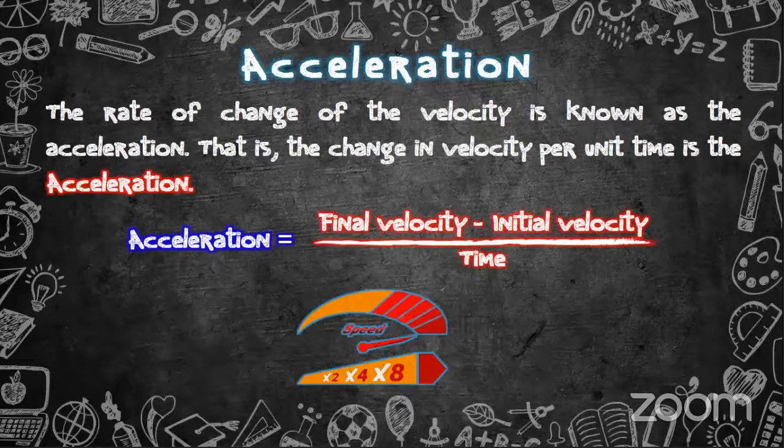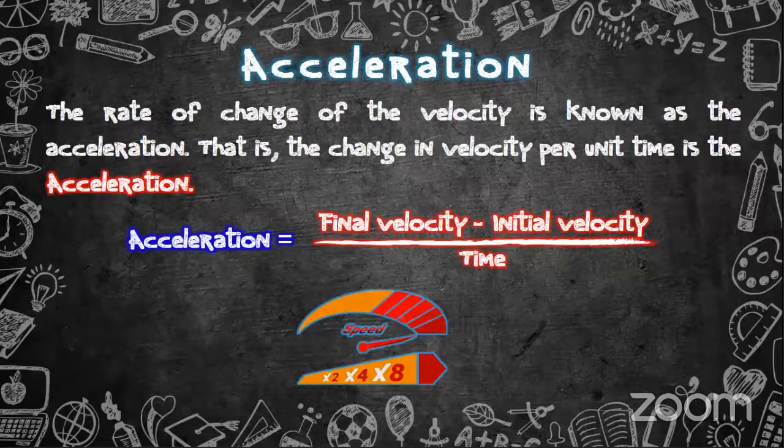Okay, right. So we learned about 4 major keywords in motion in a straight line. Apart from them, there is another keyword, acceleration, right? Acceleration is the rate of change of the velocity. If a vehicle is traveling from one place to another, it cannot keep a constant velocity, right?